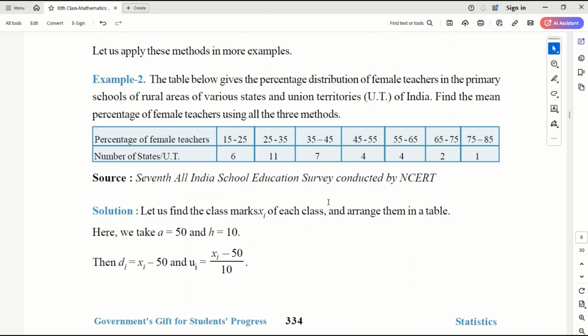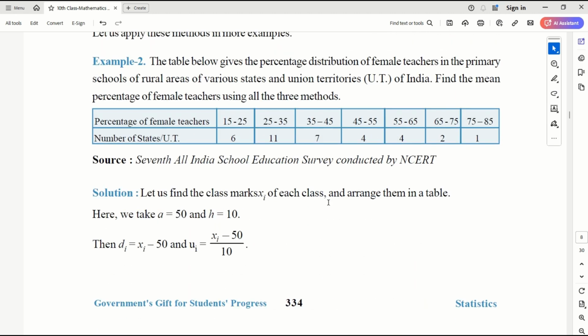So let's do some examples, and then get into the exercises. The table given below shows the percentage distribution of female teachers in the primary schools of rural areas of various states and union territories of India. Find the mean percentage of female teachers using all the three methods.